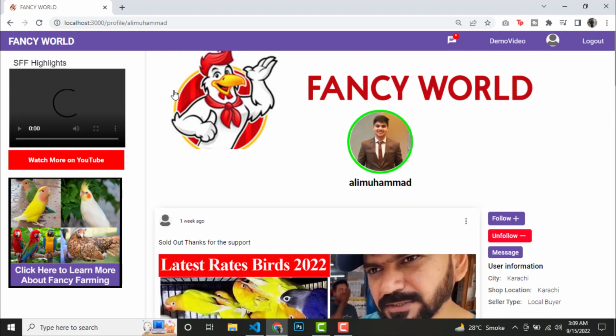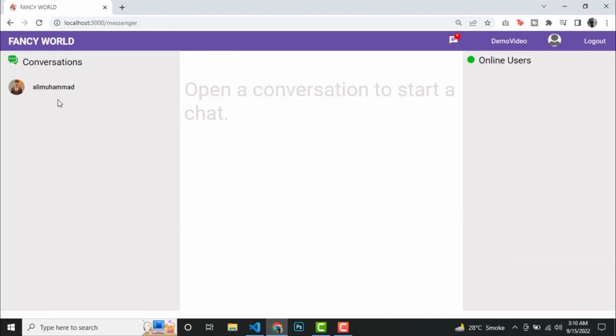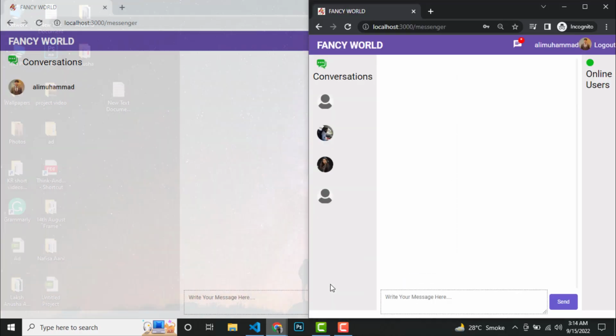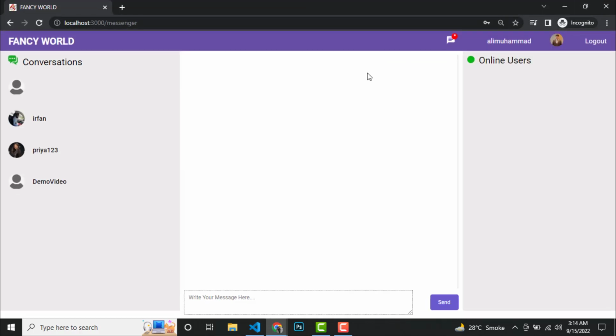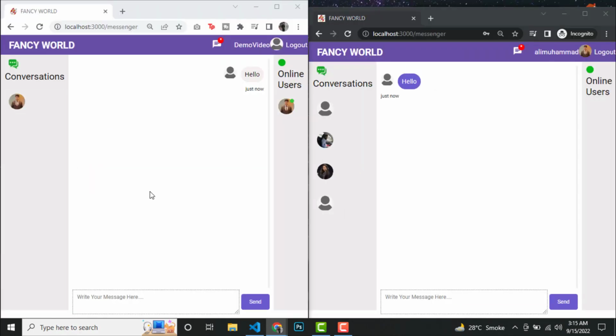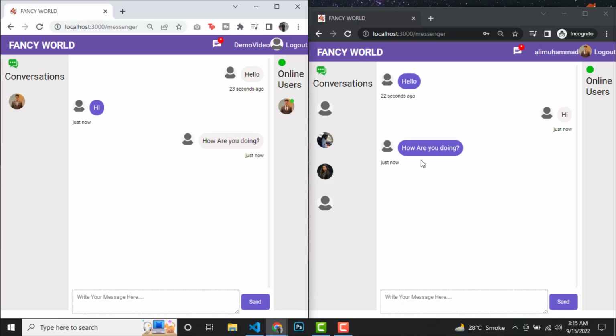Let's go back to Ali's profile, and this time we will try message functionality. After clicking on the message button, user will be redirected to the messenger page and a new conversation with that user will be created. And to test the online users, which you can see on the right side, we have to open Ali's profile in another browser, that is, in our case, incognito mode. And let's try chatting. As you can see that it's a live chat between two users.